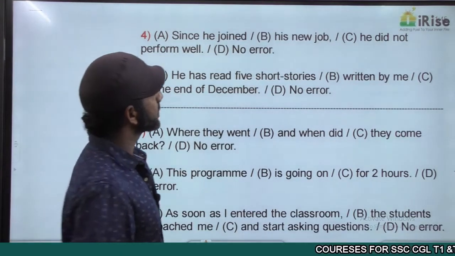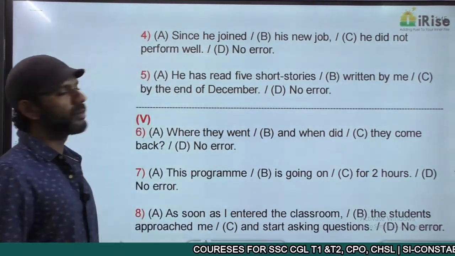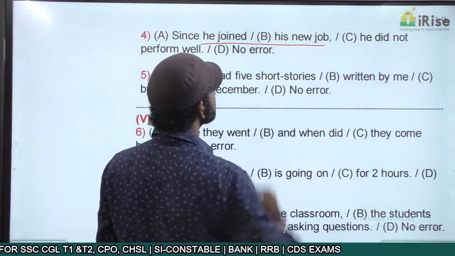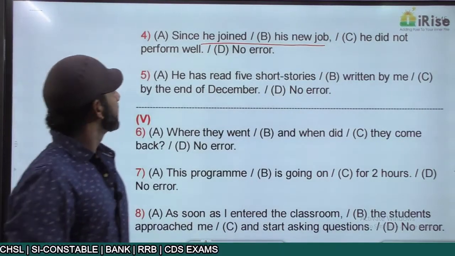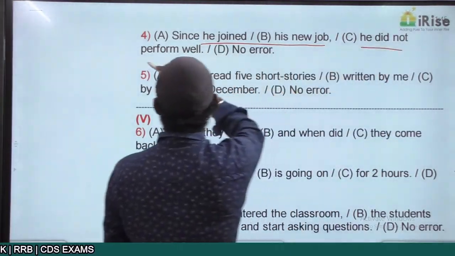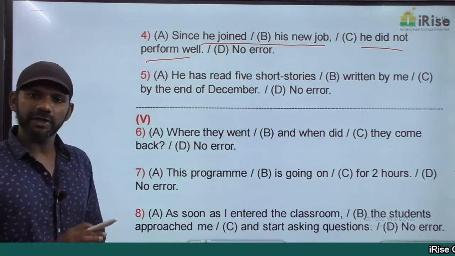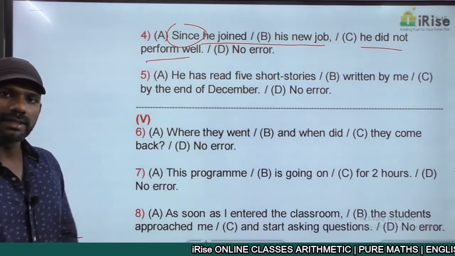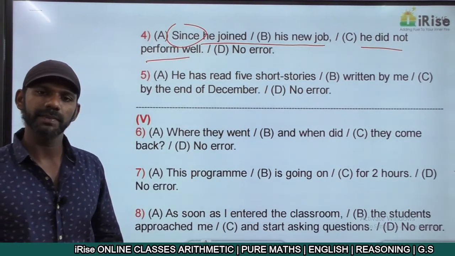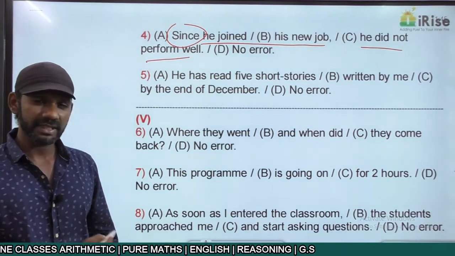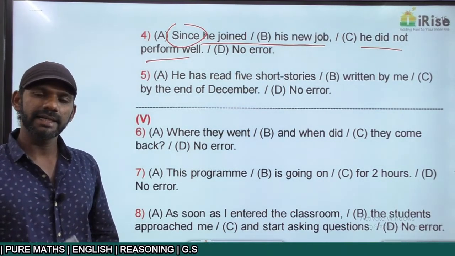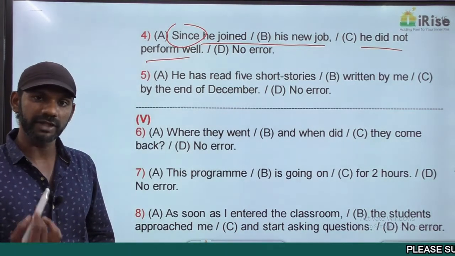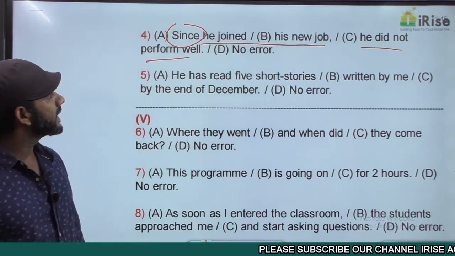Since he joined his new job, he did not perform well. We have two ideas in this statement. He joined his new job is one idea. He did not perform well is the other idea. So we have two ideas in this sentence along with since. So the rule is the exception. We discussed the previous statement as well, two statements earlier. The idea after since must be simple past, and the other idea must be present perfect or present perfect continuous. That is the rule.